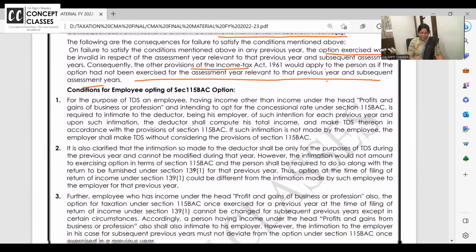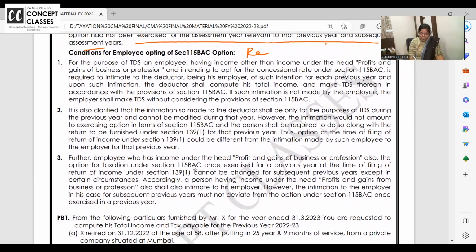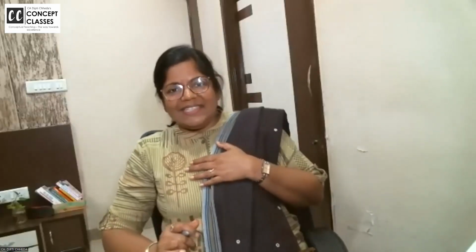Clear? Right. Now, this is just GK. I feel we should read and understand rather than mugging up. I am an employer. I want to deduct TDS for Kasif, for Prerna, for Melisha, all of you. You all know how employers deduct TDS for employees.